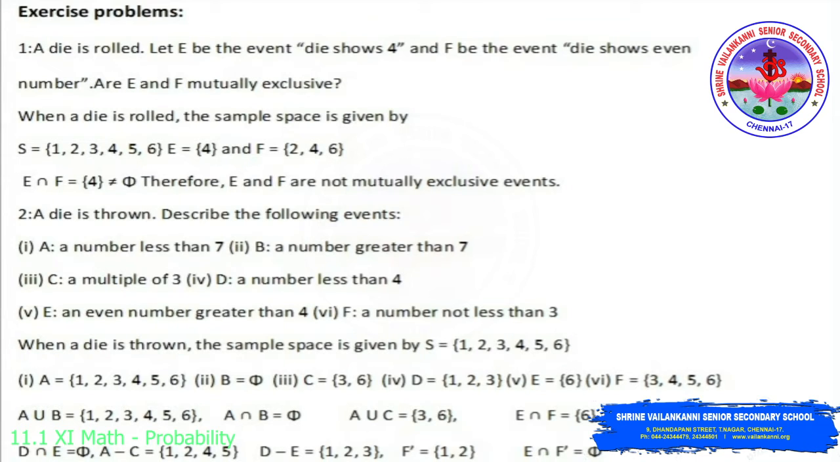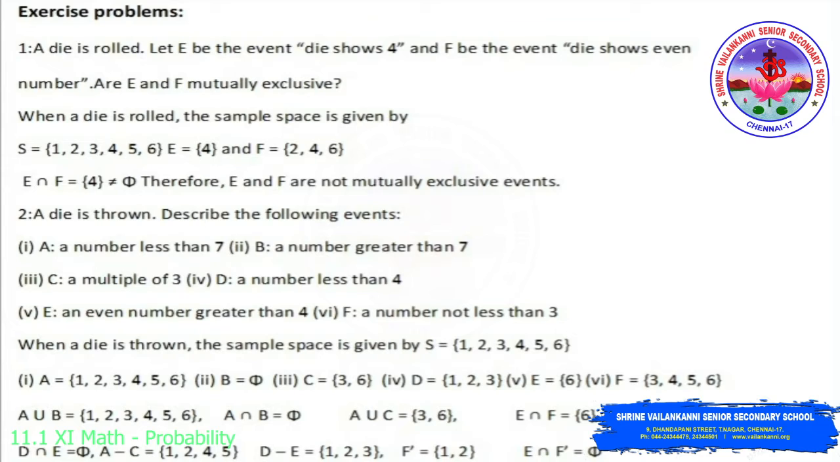Second one, a die is thrown. Describe the following events. Let A be the event, a number less than 7. So A is 1, 2, 3, 4, 5, 6. And B is the number greater than 7. So we don't have a number which is greater than 7 when we throw a die. So B equal to ∅.